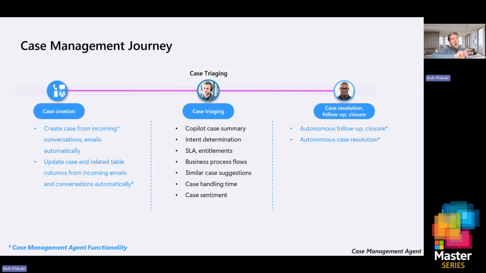So if we think about the flow of a case in your organization, we have the case creation, and everything I'm highlighting here in blue, these asterisks, is what that agent is going to do for us. Then we actually go through that triaging. But then once we close that case, or maybe we have to follow up with the customer, maybe we're waiting for additional information, maybe paperwork to come in, this is where the autonomous agent can go ahead and take over for us on those follow-ups, those automatic resolutions.